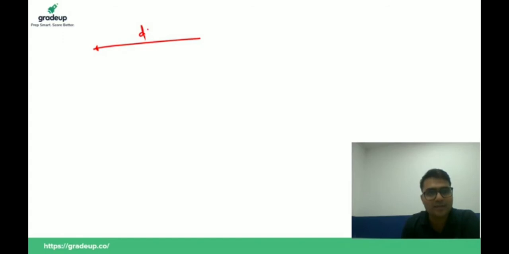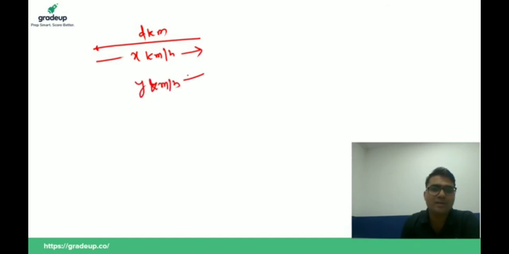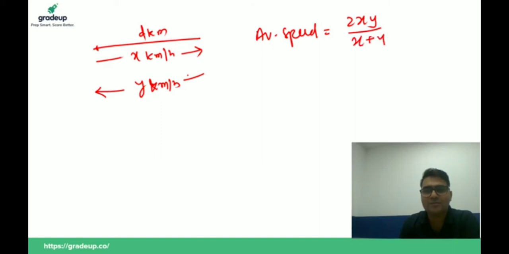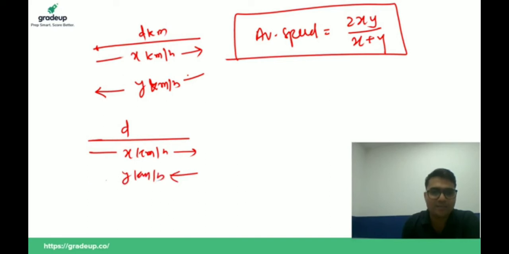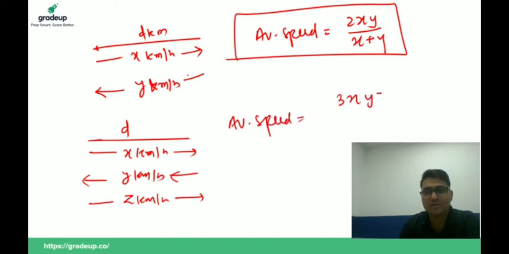If a person goes d kilometer distance with x kilometer per hour speed and back with y kilometer per hour speed, then average speed should be 2xy upon x plus y. And if a person covers d kilometer distance with x kilometer per hour speed and comes back with y kilometer per hour speed and again goes with z kilometer per hour speed, then average speed in the whole journey is 3xyz upon xy plus yz plus zx.